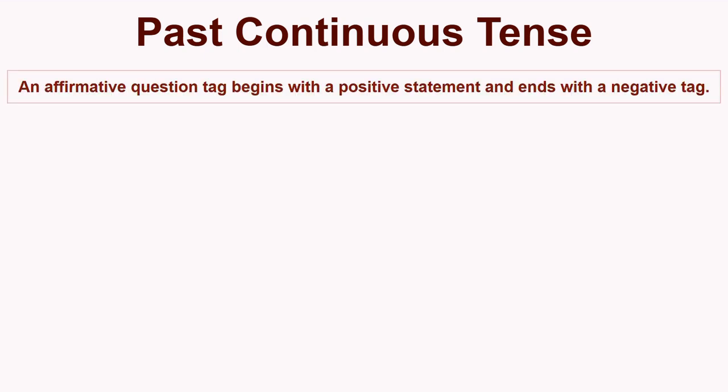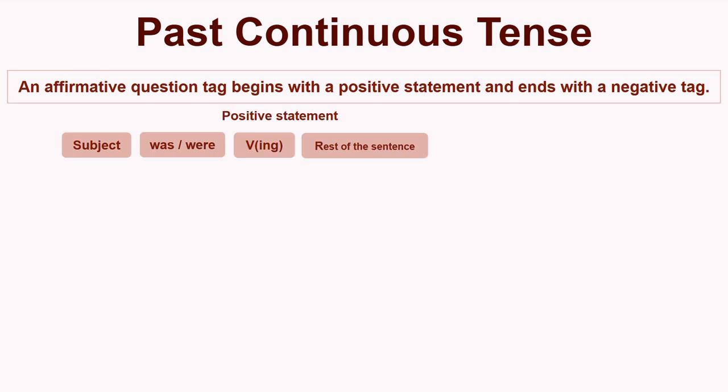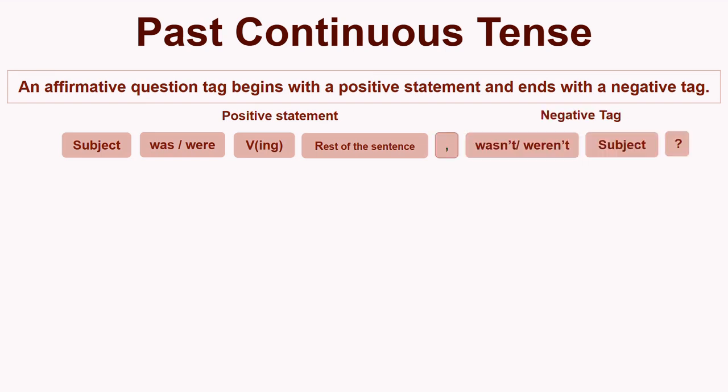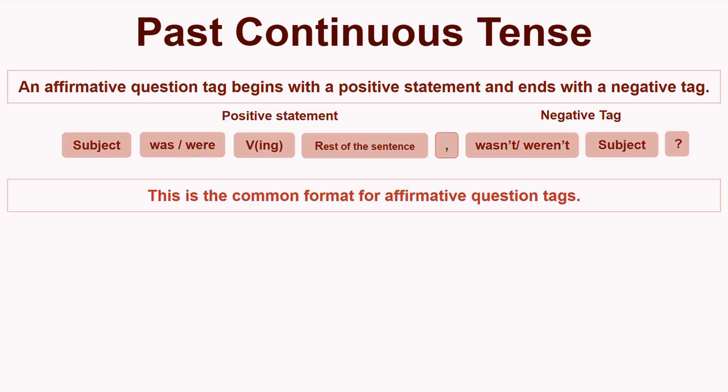Past continuous tense. An affirmative question tag begins with a positive statement and ends with a negative tag. Positive statement: subject, was or were, verb in ing form, rest of the sentence. Comma, negative tag: wasn't or weren't, subject, question mark. This is the format for affirmative question tags.